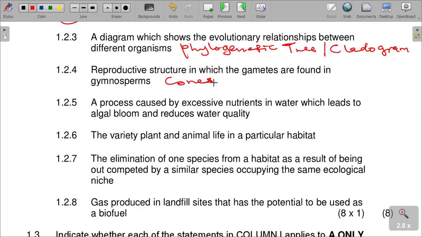Okay, a process caused by excessive nutrients in water which leads to algal bloom and reduces water quality. This question is quite common, which we call eutrophication. It is called eutrophication.